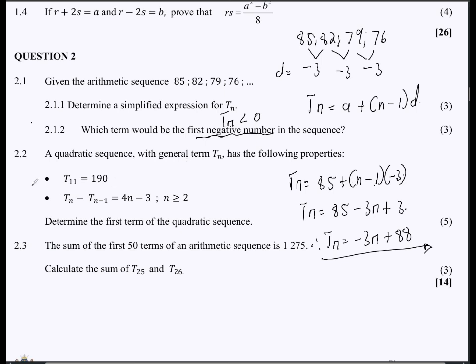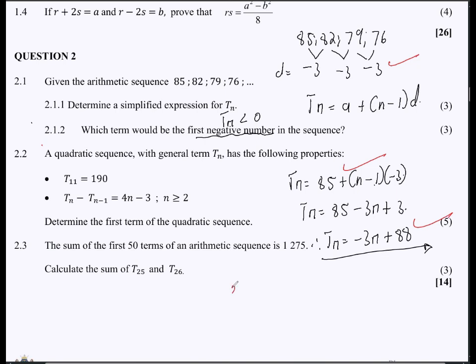Okay, but before we get to that, let's see the marks here. How is the 3 marks distributed here? So for finding the D value, that's a mark. And then having to substitute the values of A and the D, it's a mark. And then having to get the answer here, your Tn, it's a mark. Right. So now for 2.1.2, obviously, we understand this means Tn must be less than 0. Okay, so what do we do now?